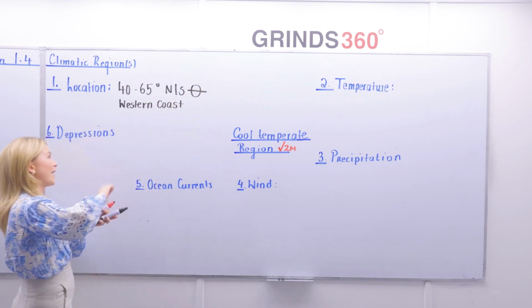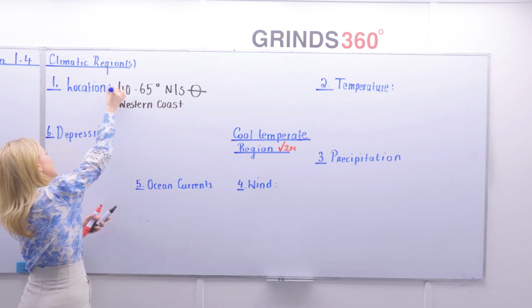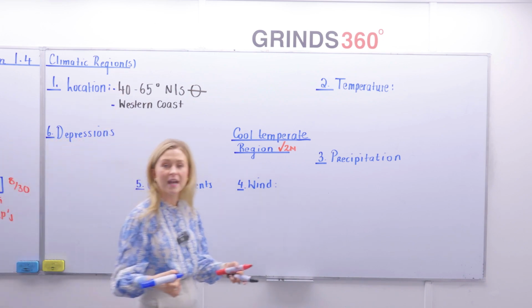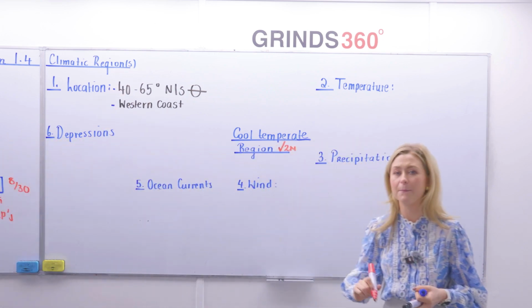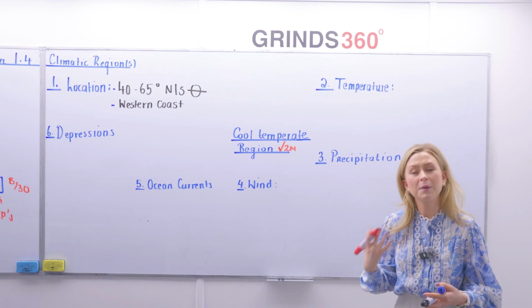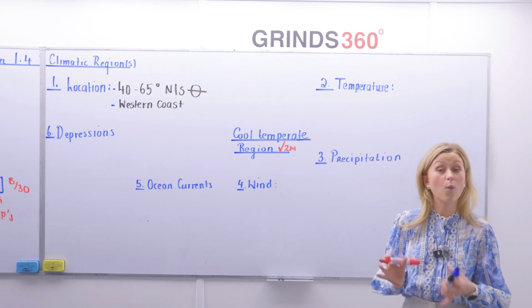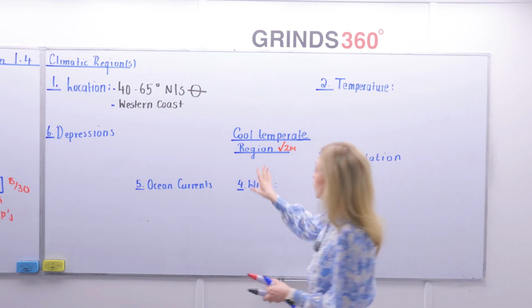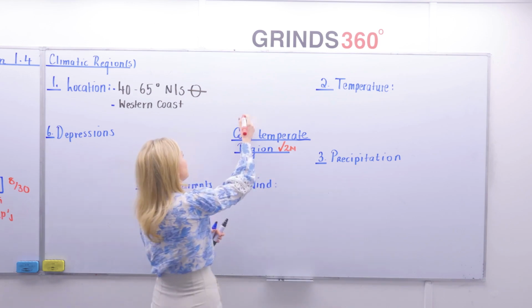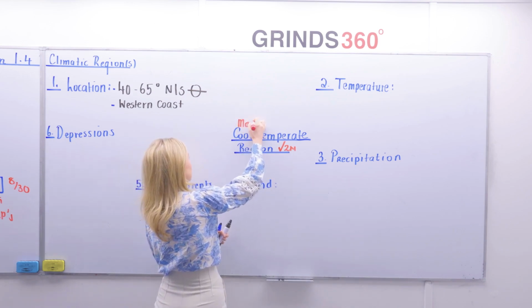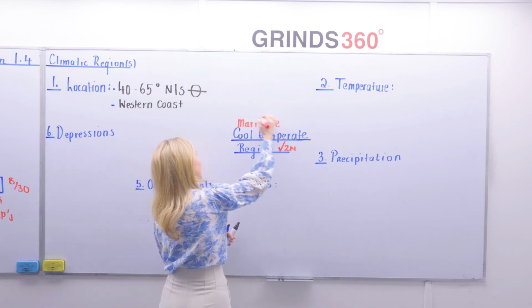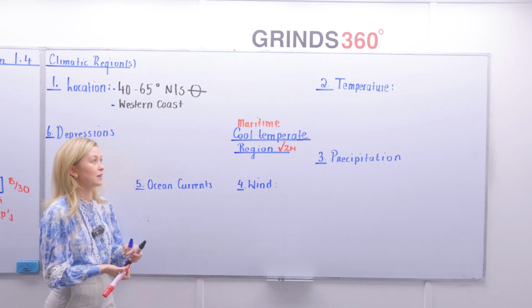It's found along the western coast of continents. Now, examples of places, and you can write this down, EX, get the red pen out if you want to write down an example, that experience this climate would be the like of Ireland and would be the like of Western Europe. It's also referred to, jump to the middle, as a maritime climate. A maritime climate, it can also be referred to as.